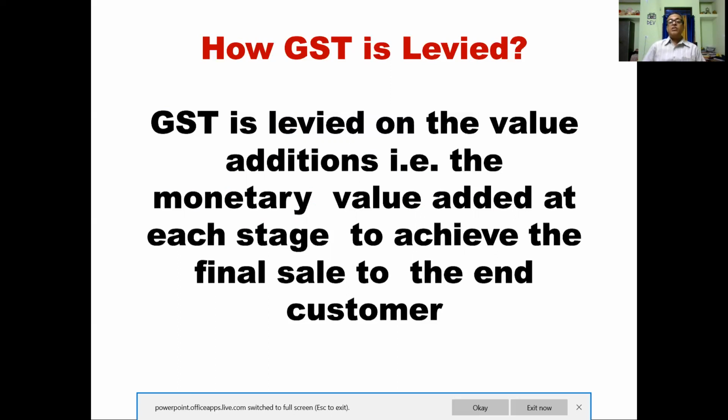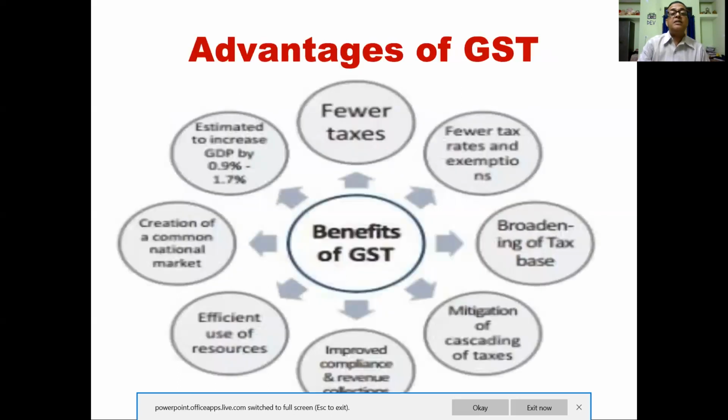So whatever the value is increased, the tax is levied only on that particular amount, up to the final sale to the end consumer. So you have to remember that it is not tax on tax, but it is on the value addition on which the tax is imposed.